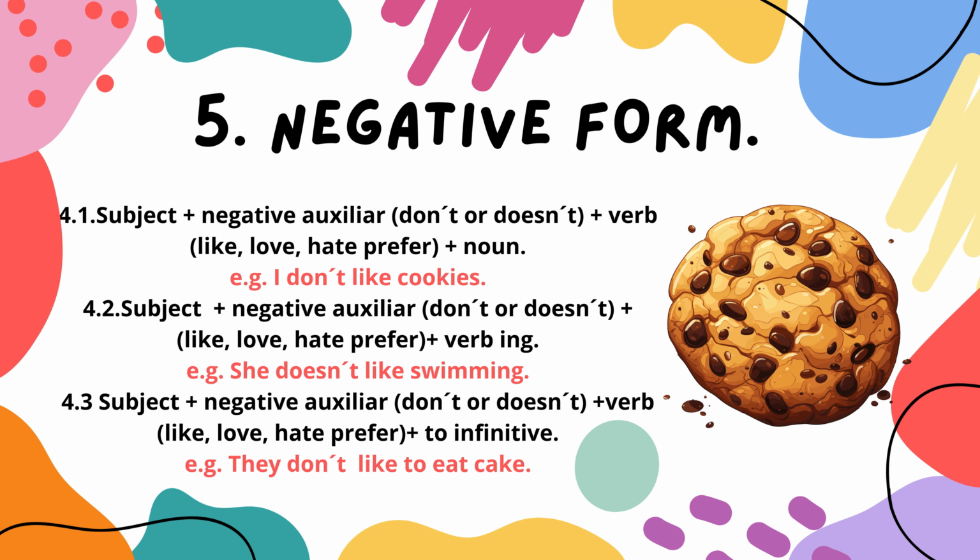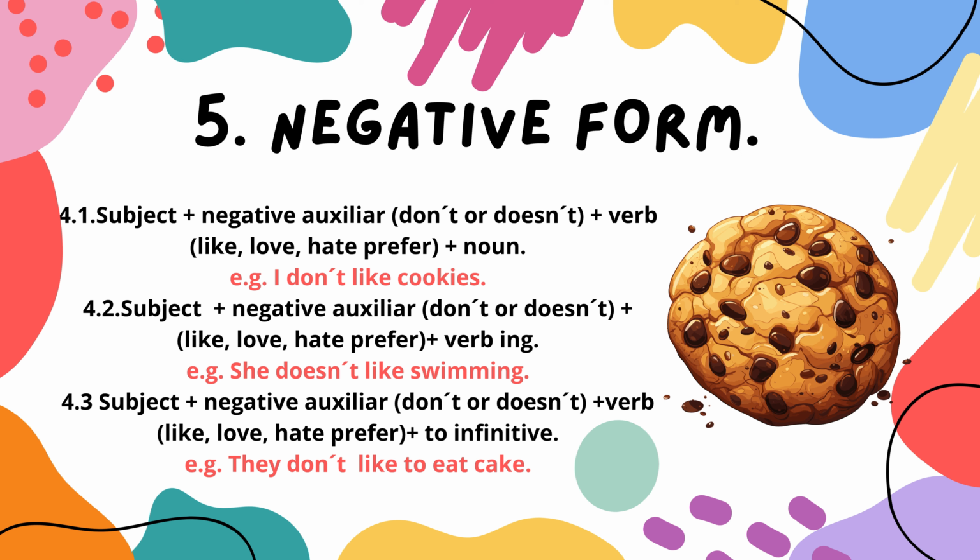In the second sentence, we will use doesn't since we're referring to a third person, and the verb after it is retained naturally. For example, she doesn't like swimming. And finally, in the third sentence, we will use don't after the subject. Example, they don't like to eat cake.